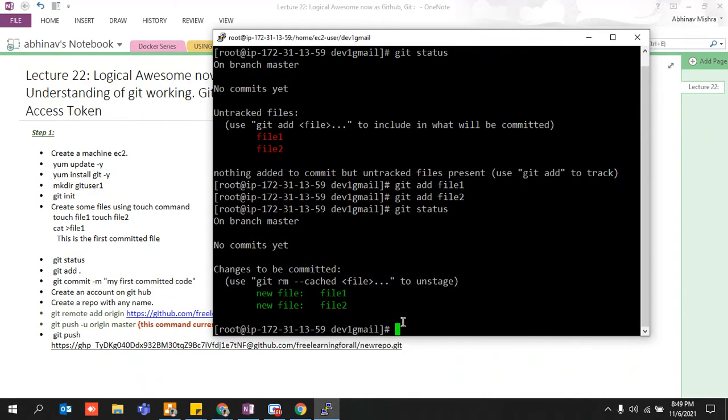So in order to commit them to the local repository, you have to write git commit -m, my first commit. That is it.